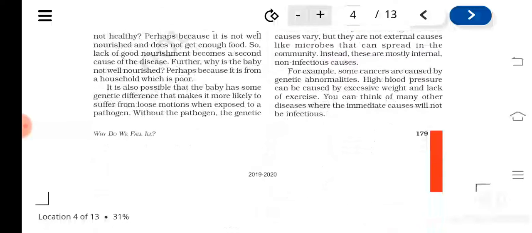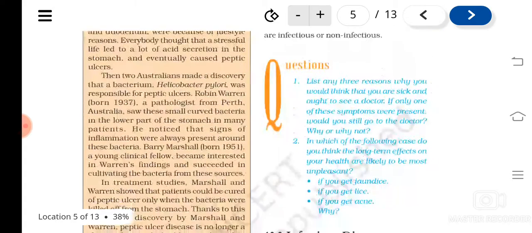Okay, so a non-infectious disease example is what? Cancers, isn't it? They are caused by genetic problems. Then high blood pressure. Okay, so all these diseases are not caused by any microorganism, isn't it? But the causes are in the body itself, isn't it? Not from an outside source. These types of diseases, that kind of diseases, are known as what? The non-infectious diseases. Is it clear?